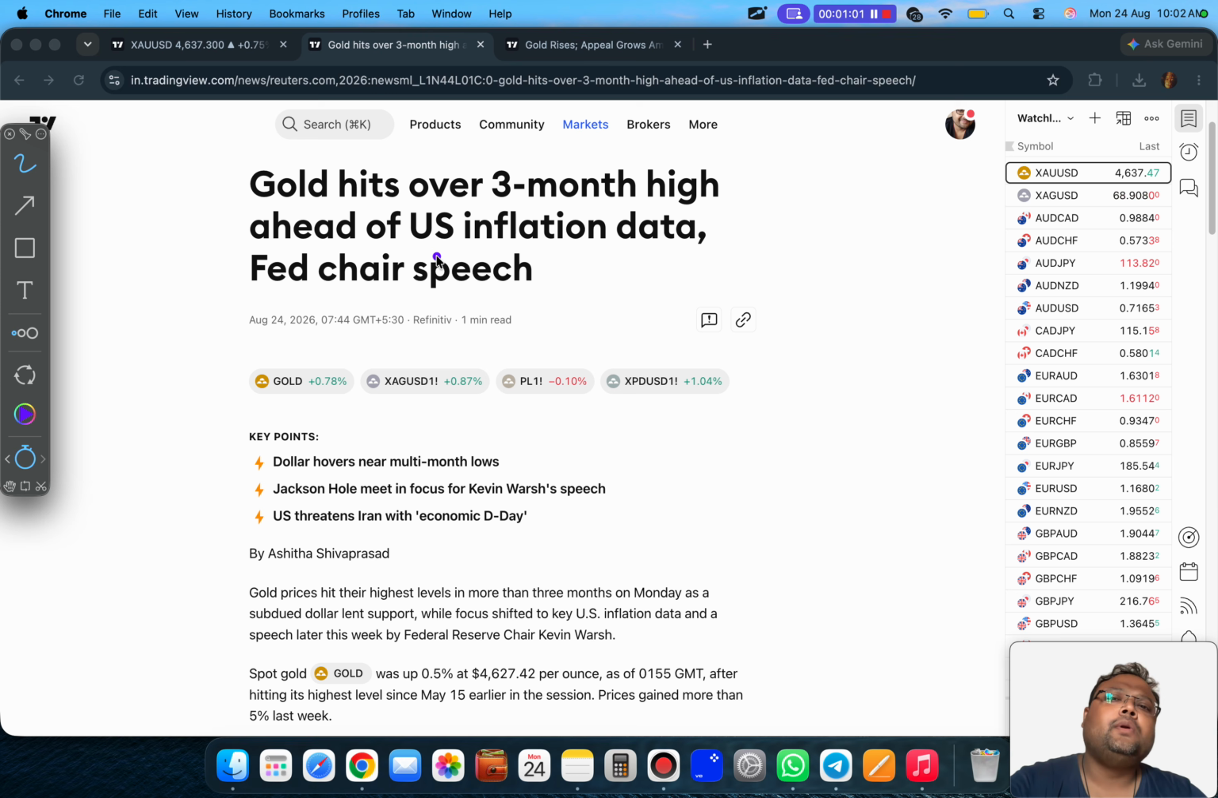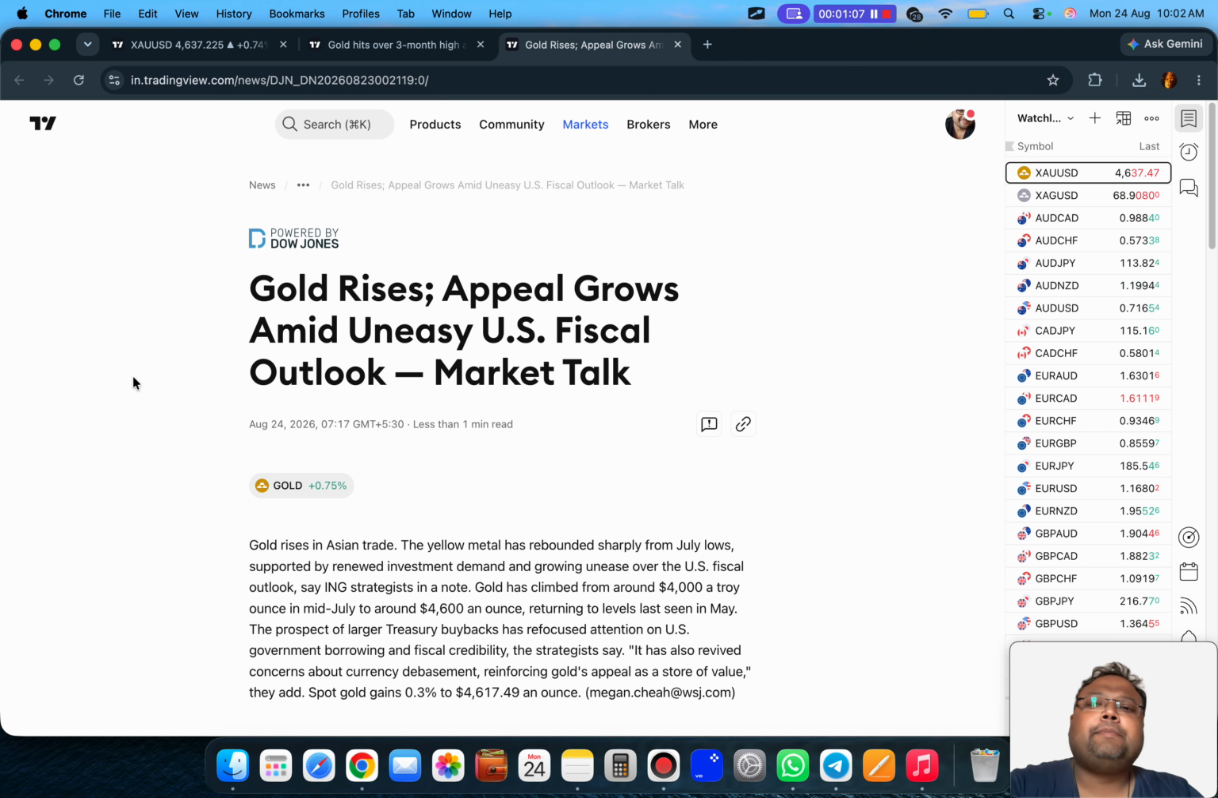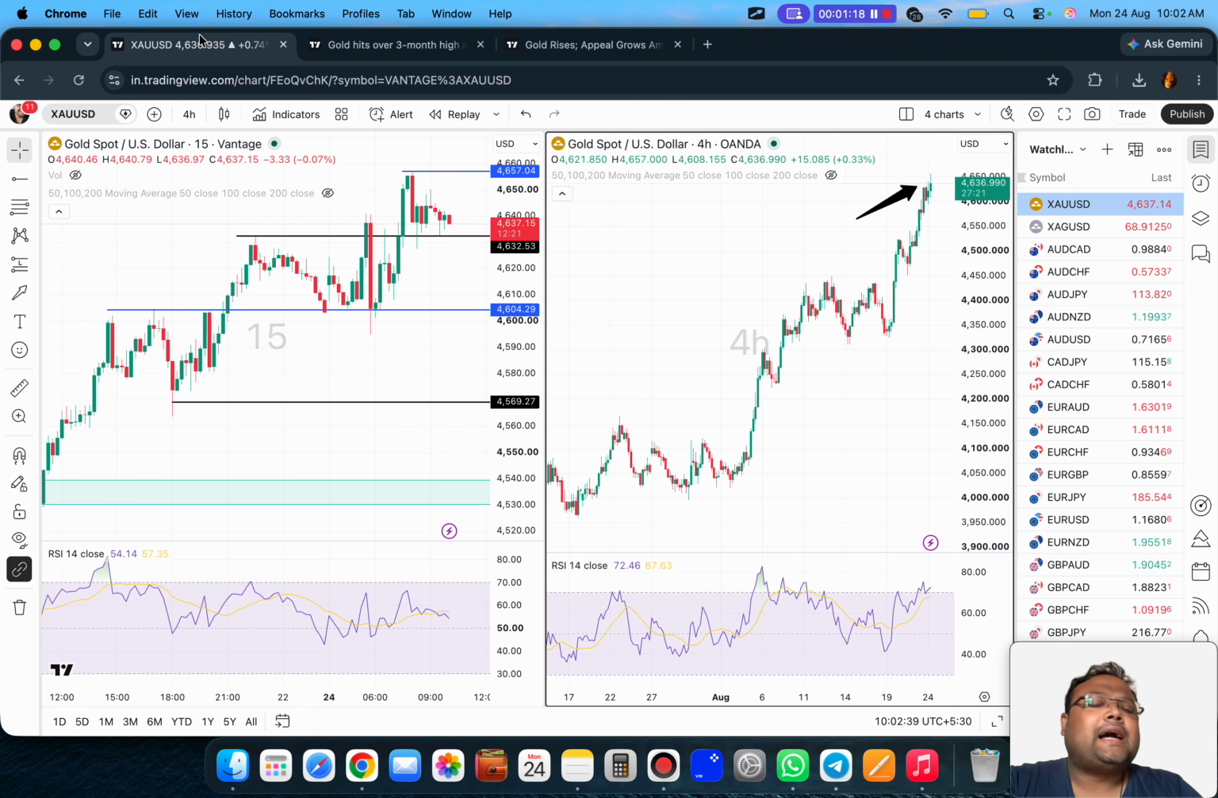You can see gold hits over 3-month high ahead of US inflation data, Fed chair speech. Gold rises, appeal grows amid uneasy US fiscal outlook. In simple words, the market is waiting for the US inflation data and the comments from the Federal Reserve. So there's a high chance that in the next few days, we may see the ongoing market sentiment dominate gold. And the ongoing market sentiment is bullish. So yes, there is a possibility that in the next 1 or 2 days, gold may remain bullish because of this.